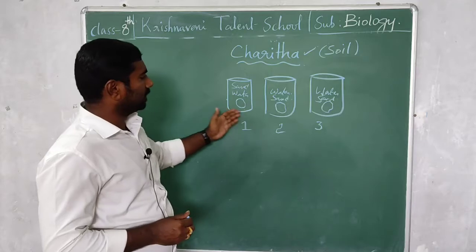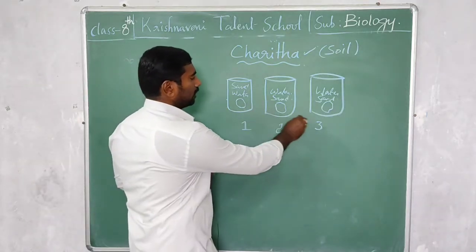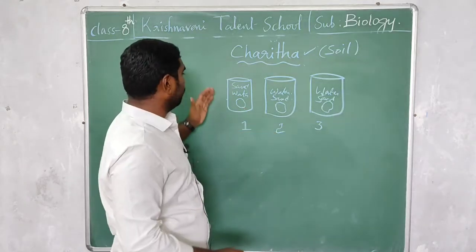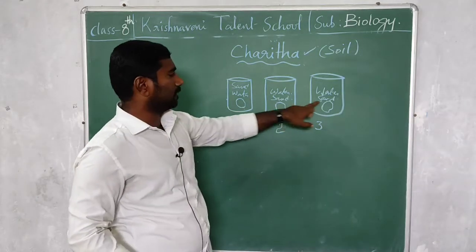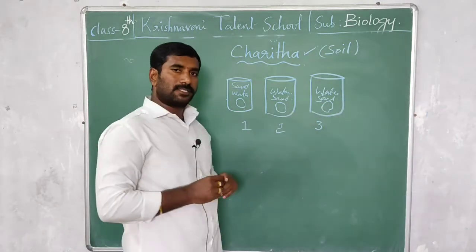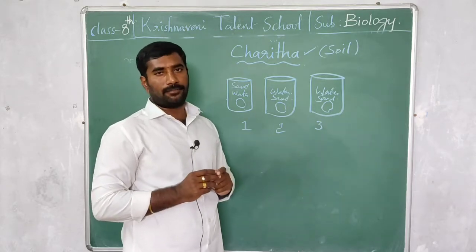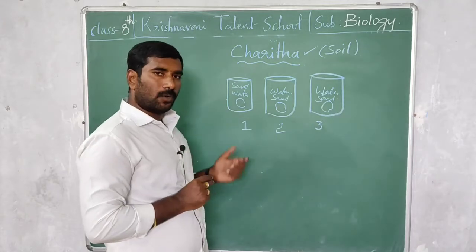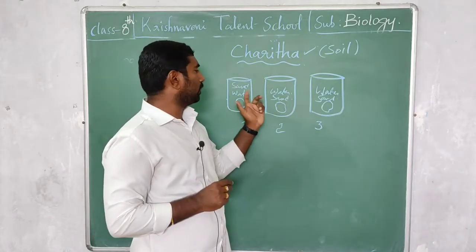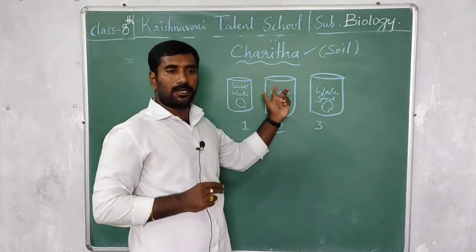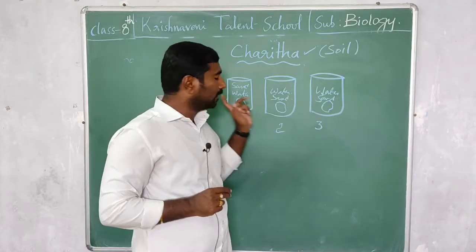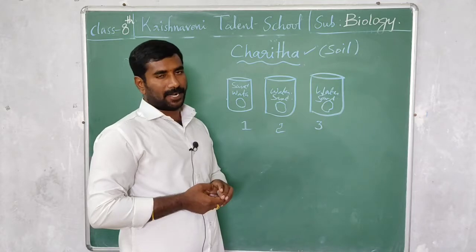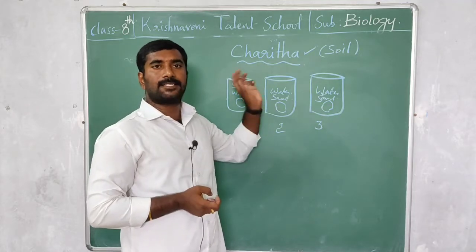Here we have to take 3 jars. We name them 1, 2, 3. We have taken 3 rocks in these 3 jars, of equal size and equal weight. After that we are going to add some water and soil too, equal water and equal sand, to the 3 jars.